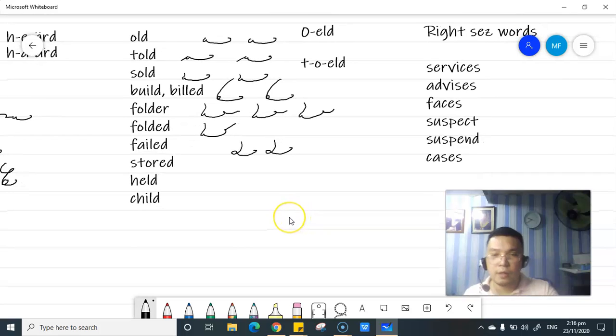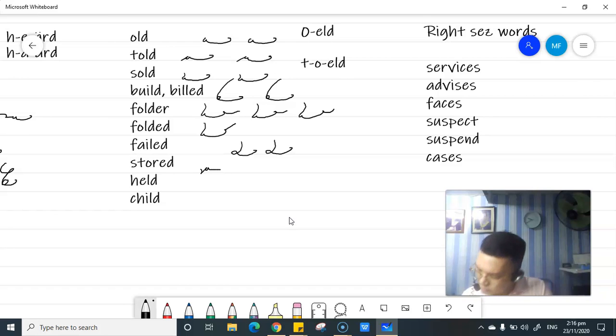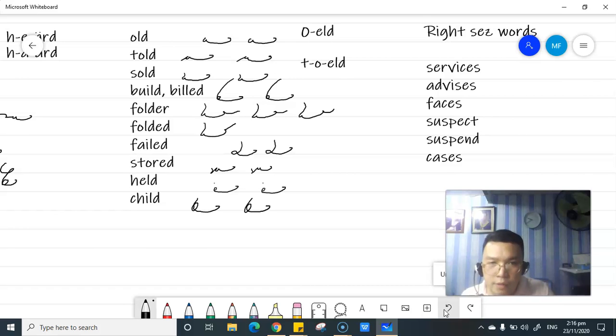We have the word stored, S-T-O. Why is there erd? Okay, siguro napasama nila based on the book. Should be erd, eh. S-T-O, erd, stored. Okay, held, H-E-L-D, held. Child, Ch-I-L-D, child. Okay, are we good?